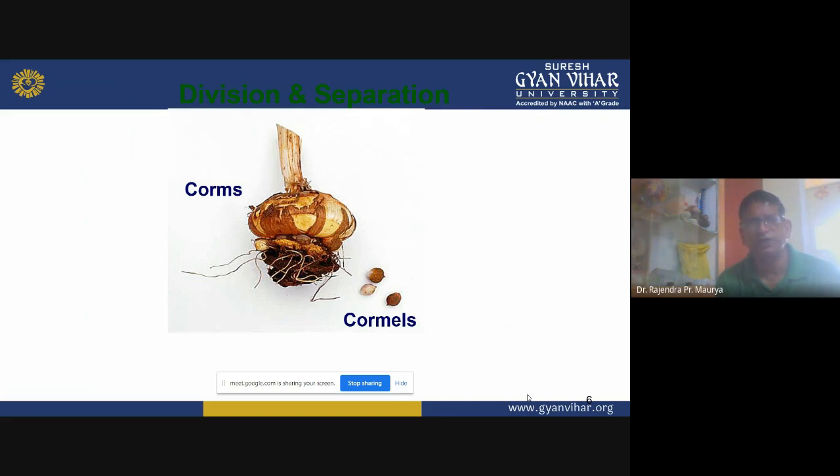So the leaves will do photosynthesis, and in the photosynthesis process they manufacture food material that will again be stored in the underground part. So in the next year the cormel size will increase, and that will convert into corms. So cormels we can use to multiply the planting material.